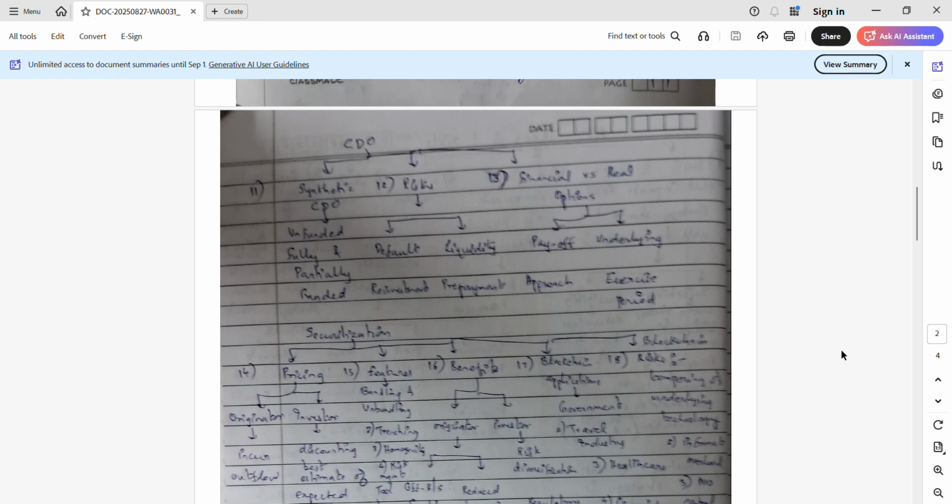So explain the difference between financial and real options. So what are the shortcuts? What are the 4 side headings you should remember? Payoffs, approach, underlying, and exercise period. These are the differences between financial and real options.